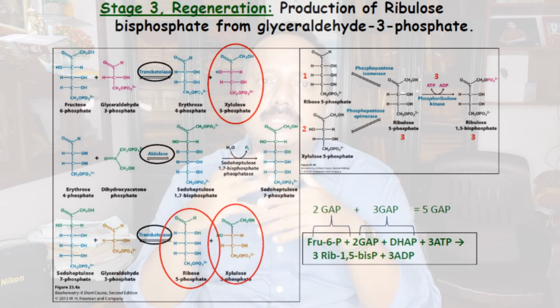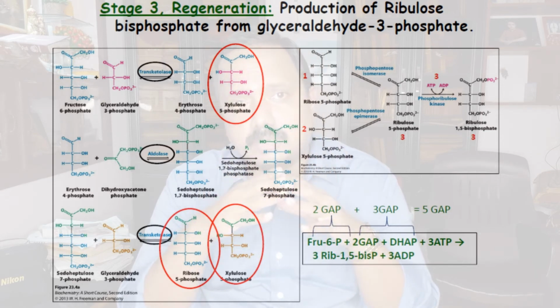The sedoheptulose 1,7-biphosphate releases one phosphate group and becomes sedoheptulose 7-phosphate, which is a 7-carbon compound, with the help of the enzyme sedoheptulose 1,7-biphosphate phosphatase.